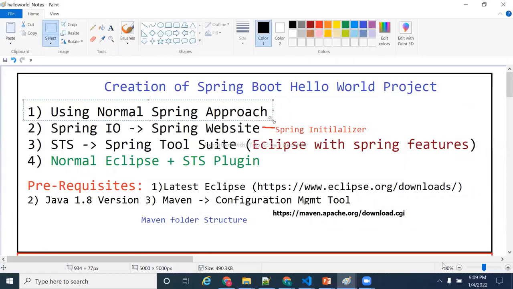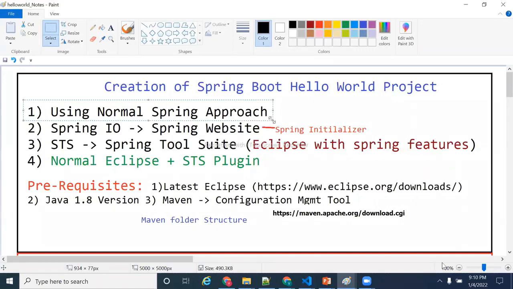Whatever topic I am teaching is very, very important for interviews. What is the interview question? Do you know Spring Boot? Yes, I know Spring Boot. Why do I need to learn Spring Boot? What is the specialty of Spring Boot? You will answer with the demo class. Yes sir, Spring Boot is the framework really used for developing real-time projects on the fly, where the developer need not take care of any configuration, installation, deployment, or classpath problems.